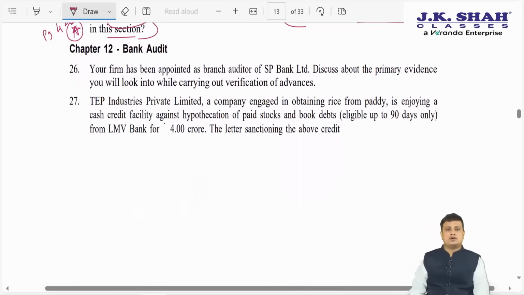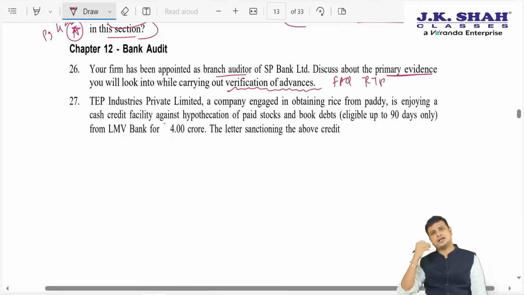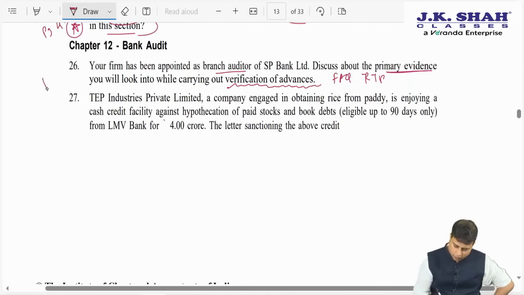Next, your firm has been appointed as a branch auditor of SP Bank. Discuss the primary evidence you will look into while carrying out the verification of advances. If you recollect our lectures, I had marked this as a frequently asked question in RTP. I told you, in almost every other RTP, they ask you this particular question. So this is audit of advances, which we have already covered in our lectures. We have studied this under page number 482 of the JKC textbook.